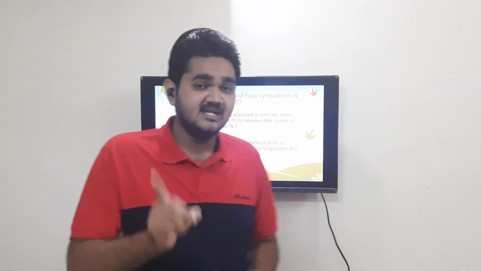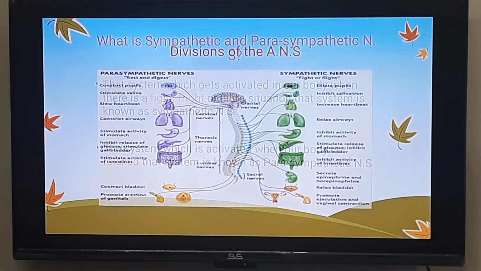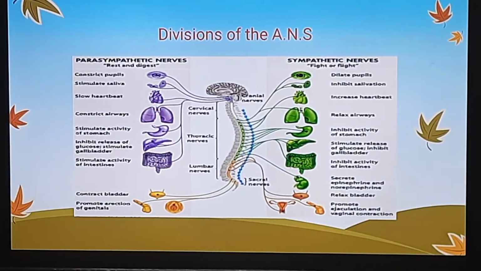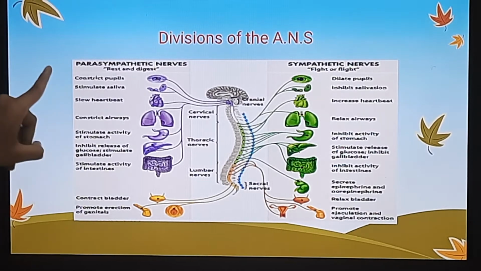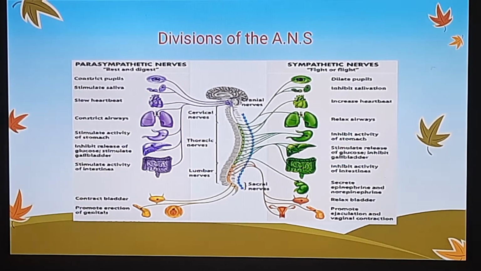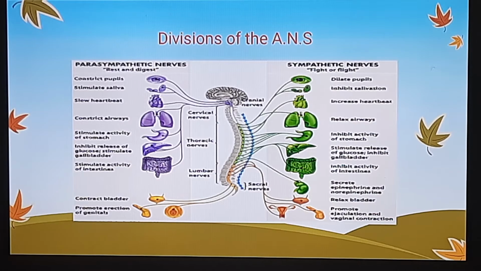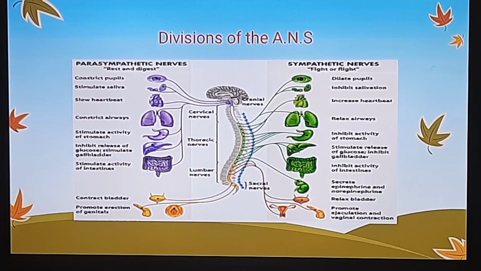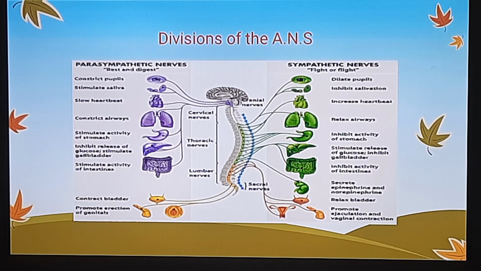So let's see the division of our sympathetic and parasympathetic nervous system. As you can see on your screen, on my left hand side I have parasympathetic nerves and on my right hand side I have sympathetic nerves. Now, where do these sympathetic nerves arise from? So the answer is that these sympathetic nerves mainly arise from our thoracolumbar region.